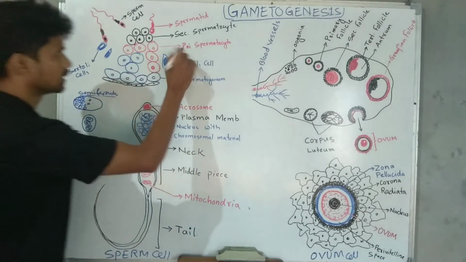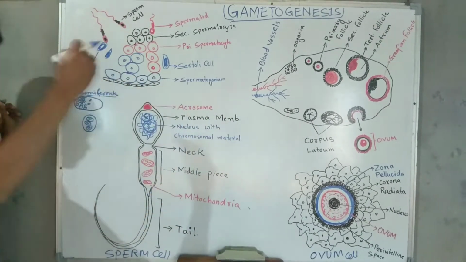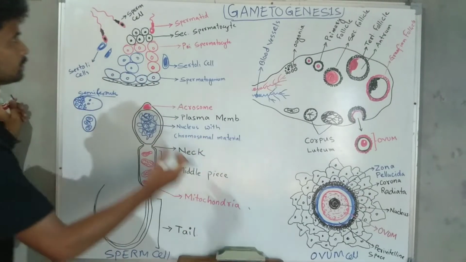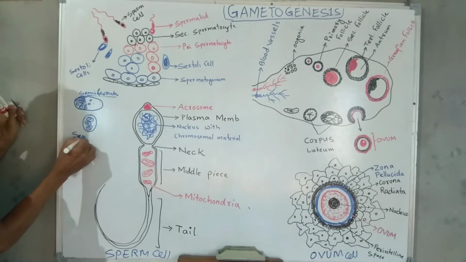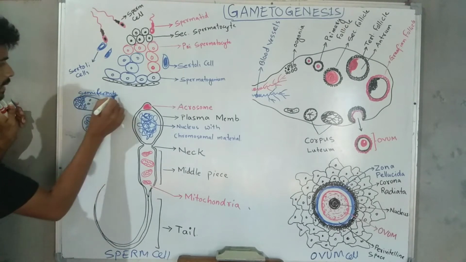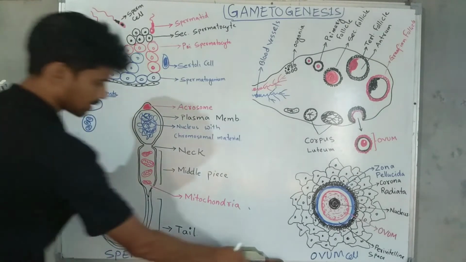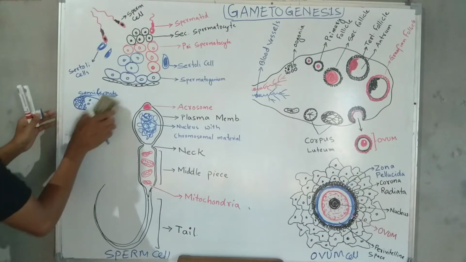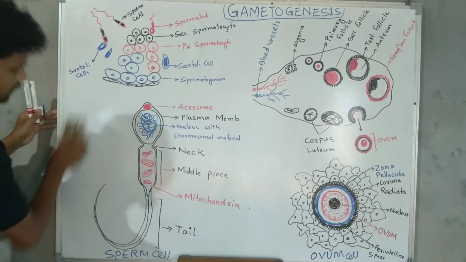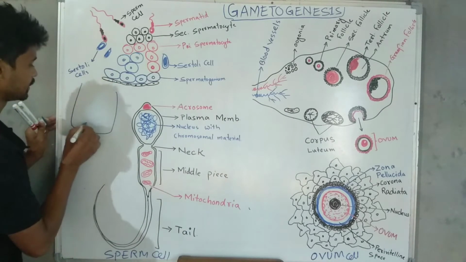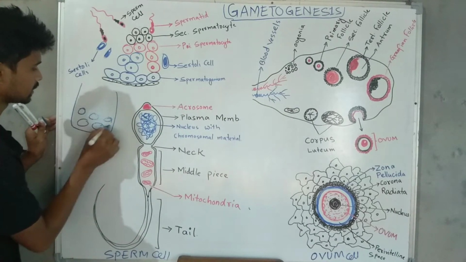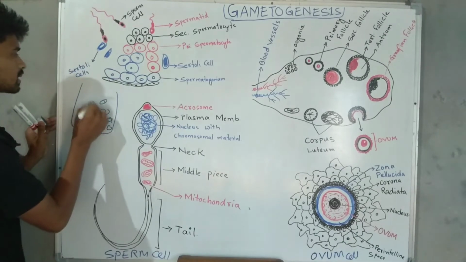You will find all of these inside the seminiferous tubules, and from here the sperm cells are produced.